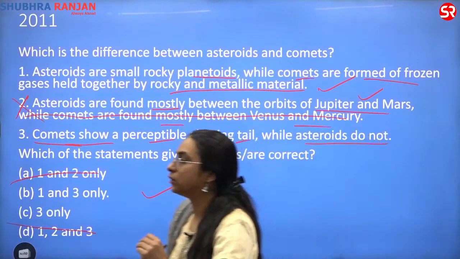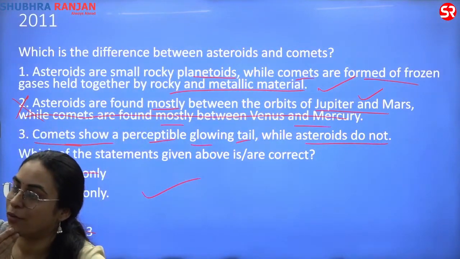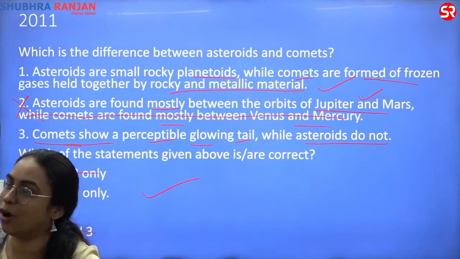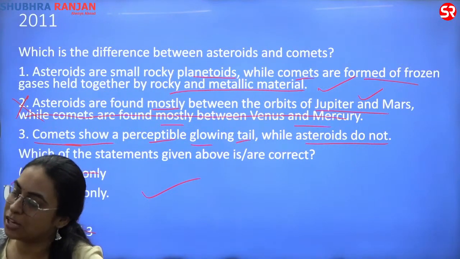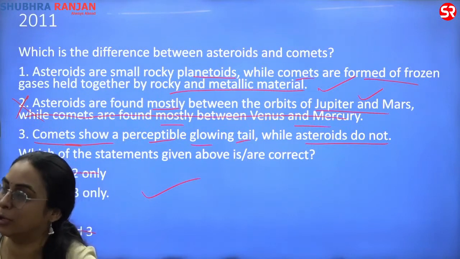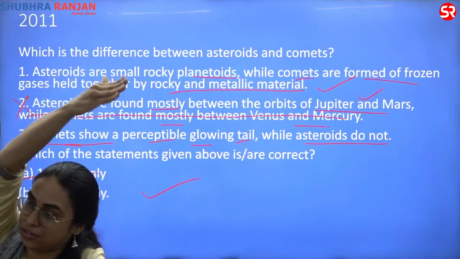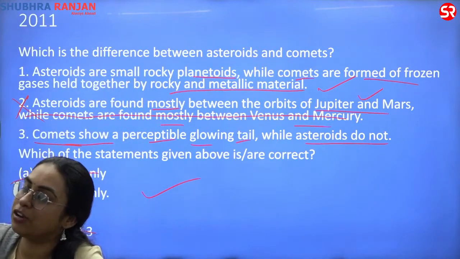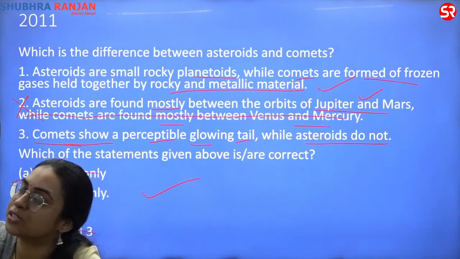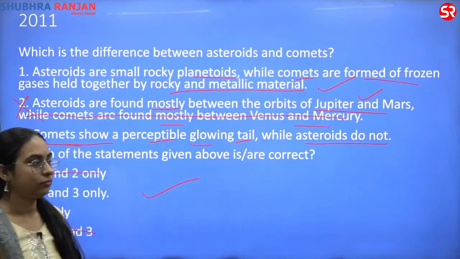Yes, tell me. Yes, the shooting star, basically a comet or meteor. It is majorly the meteor that is called a shooting star, because a meteor is seen very often. A comet is not seen again and again. It is coming from the Kuiper belt. How much time does it take to come from the Kuiper belt? Right. So generally a meteor is also called a shooting star. Shooting star is your टूटता तारा. Is it fine?